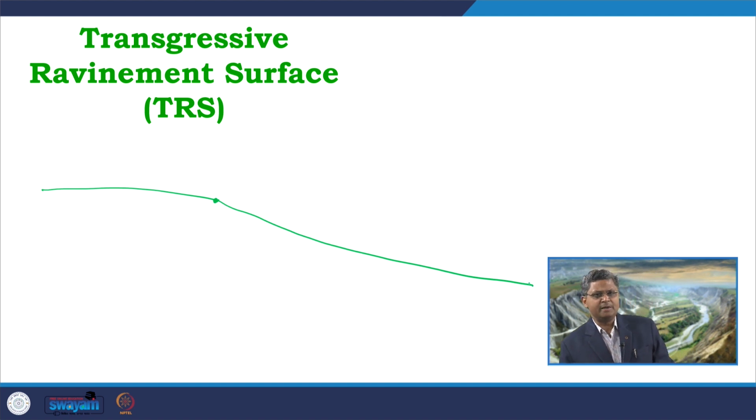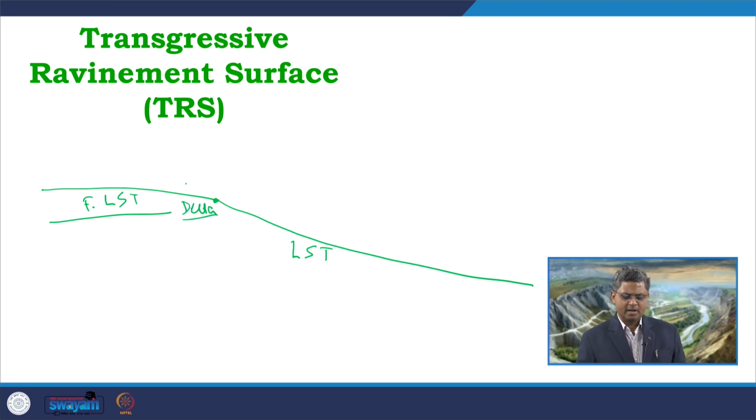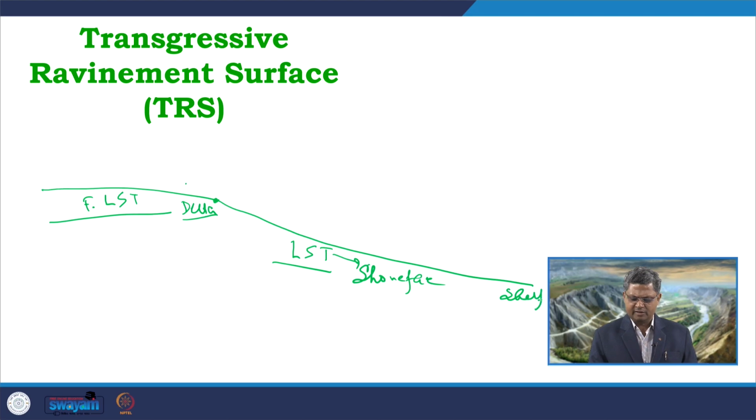On this marine part, let us say this is the LST deposit. This is the fluvial LST deposit in this area. Then in this part we get a delta formed by progradation of the fluvial system, and then this is the LST part of the marine, which may include the shoreface deposit, or somewhere here it may be the shelf deposit.